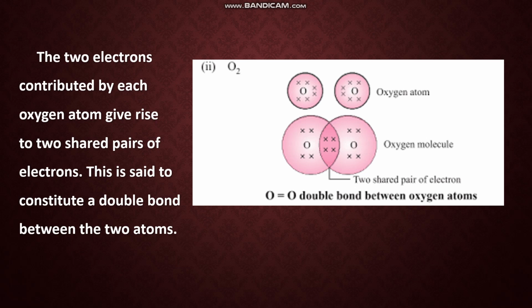The 2 electrons contributed by each oxygen atom give rise to 2 shared pairs of electrons. This is said to constitute a double bond between the 2 atoms.